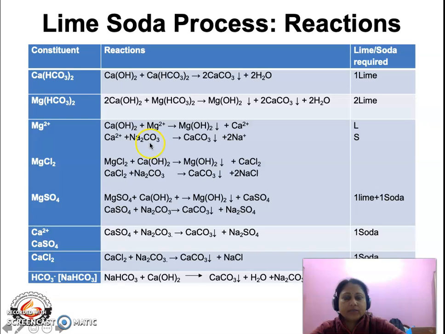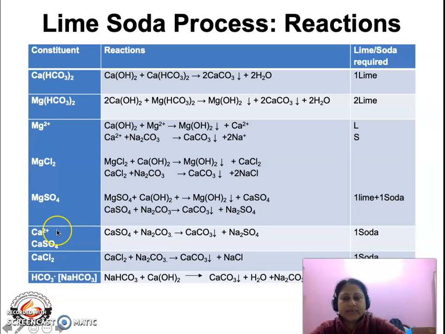So sodium carbonate reacts with the calcium ions to form calcium carbonate. That means for the total elimination of magnesium ions that are present in your water, we require 1 mole of lime and 1 mole of soda. So this is for magnesium ions in general. Now if magnesium chloride is present, we still require 1 mole of lime and soda, and if magnesium sulfate is present, we still require 1 mole of lime and soda.